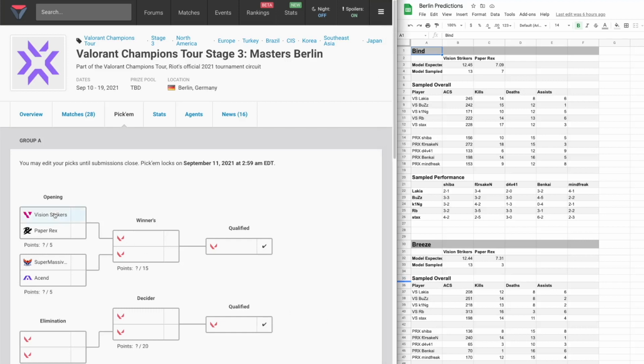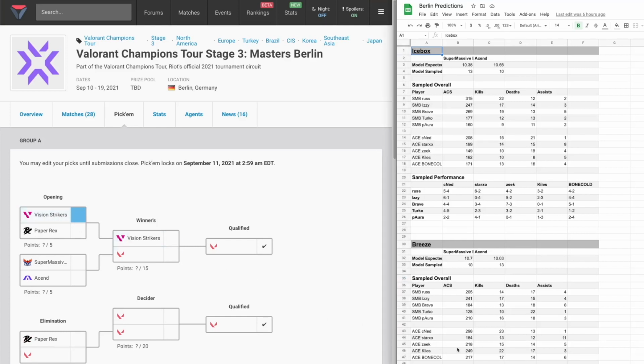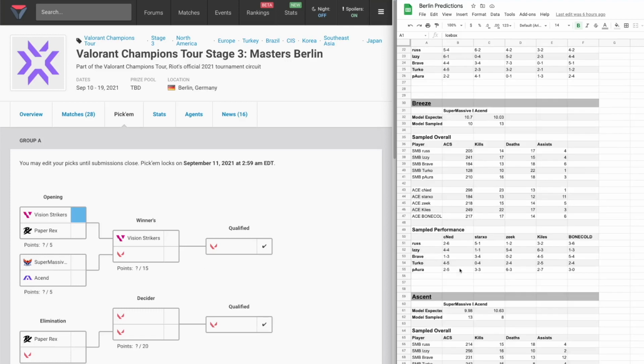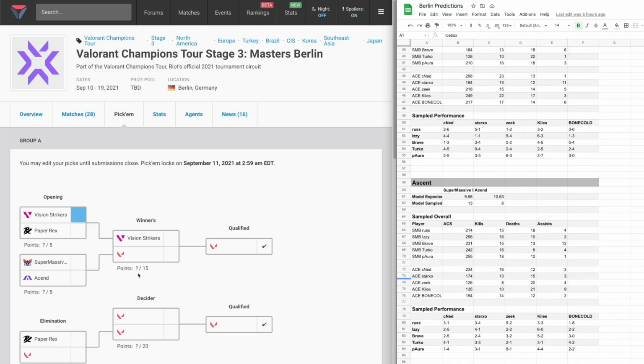Here we have a convincing Vision Strikers win, not too surprising. For game A2, SMB takes a close map 1 off the performance of Russ, Ascend responds in map 2 off nice games from CNET and Kyles, and SMB takes game 3 off of a great team performance to take the series 2-1. On to Group B.